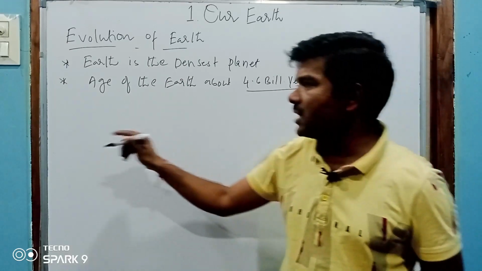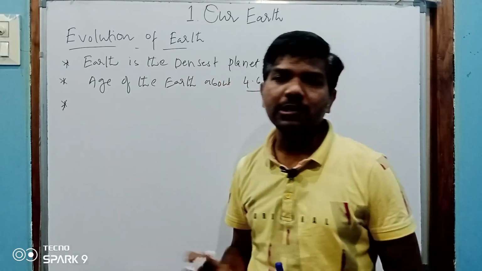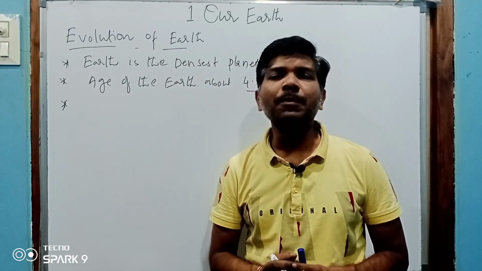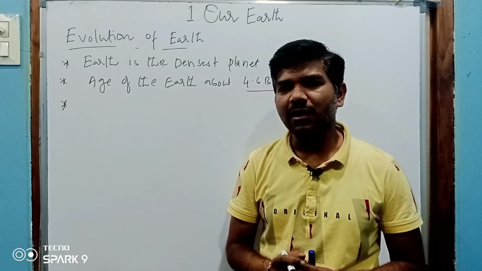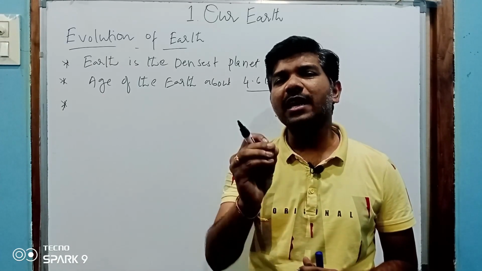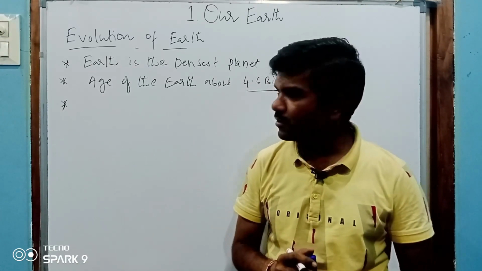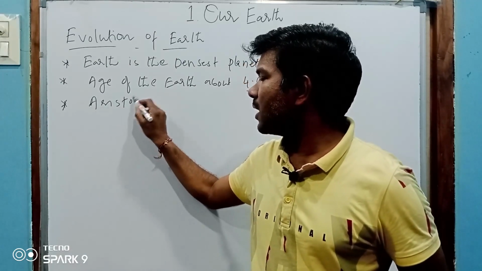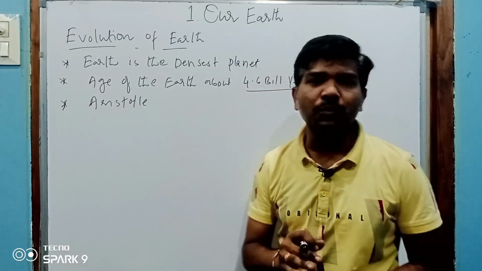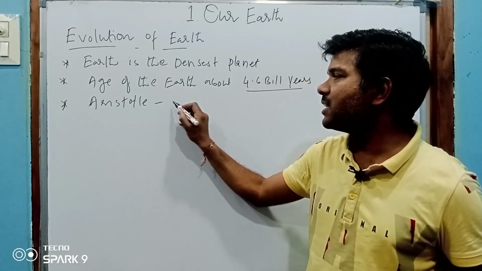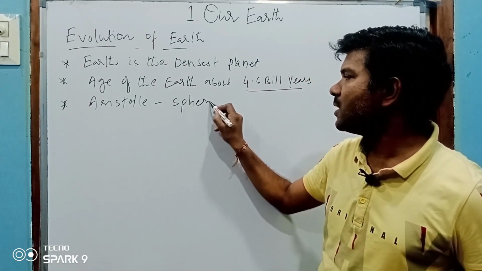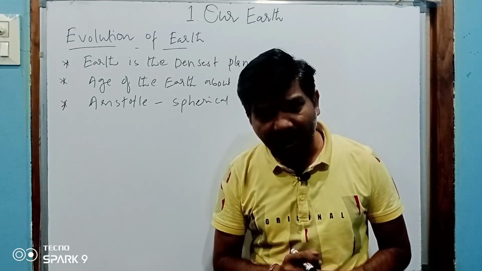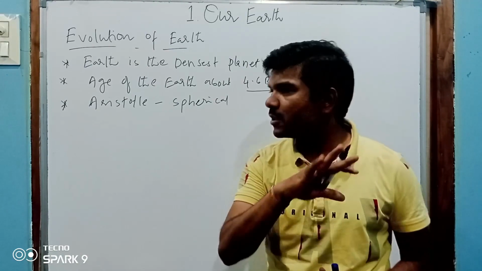As we discussed in our previous session about the shape of the earth, the shape of the earth is geoid, a spherical-like shape, not completely spherical. Aristotle was the first person who stated that the earth's shape is spherical.